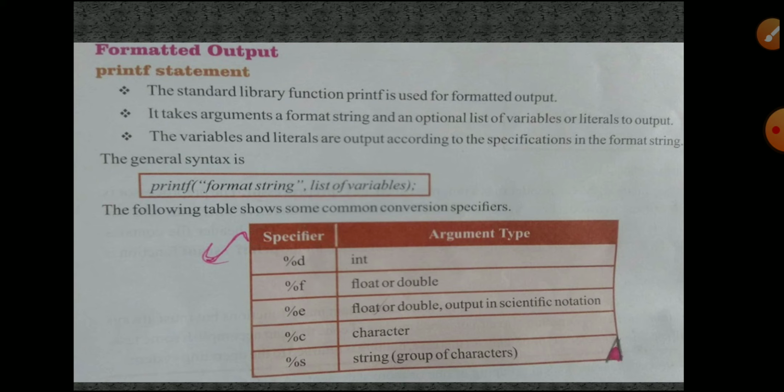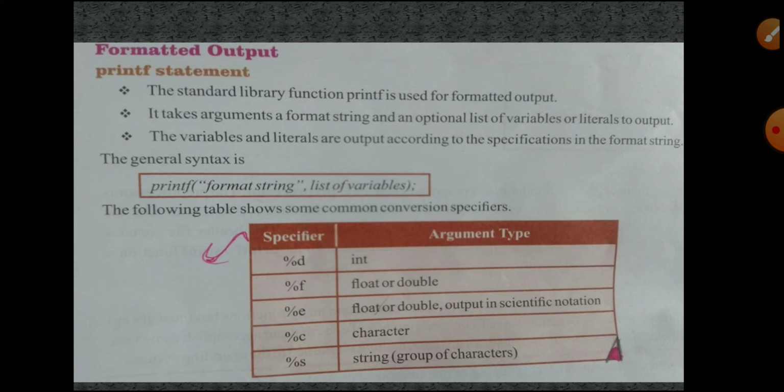It takes the arguments and formats the string, an optional list of variables or literals, to output. This is called formatted output. The printf statement is called formatted output. In the box they gave the general syntax: printf, format string, list of variables. That is an example of a formatted output printf statement.